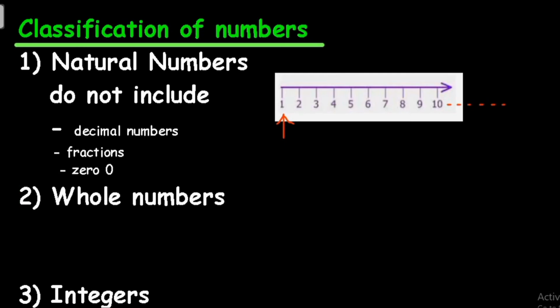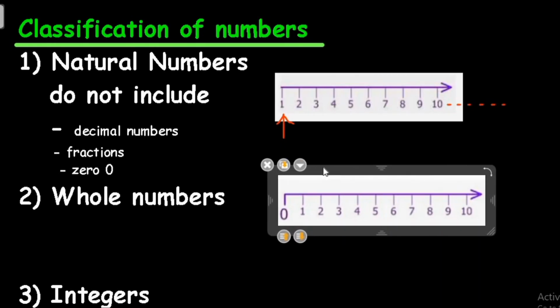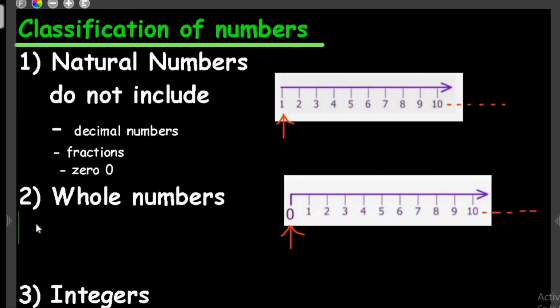Let's now move on to the second type of numbers, that is whole numbers. Now if you see this number line, it resembles the natural number line except for this 0. It means that in whole numbers we have to include the 0 which was not there in the natural numbers. So whole numbers start from 0 till infinity.